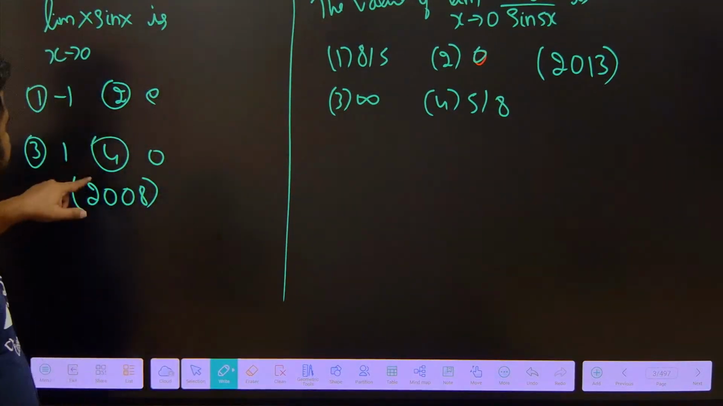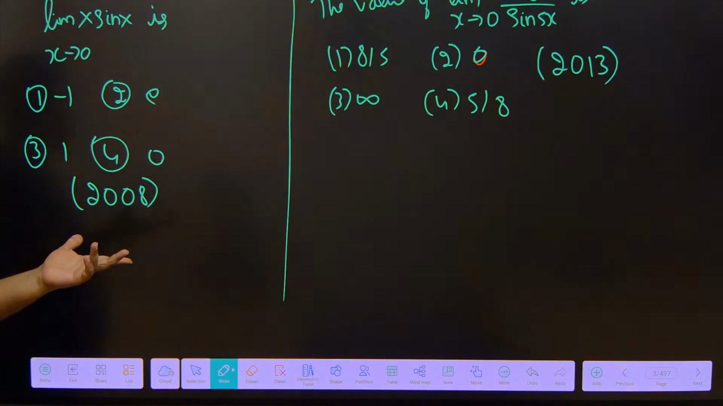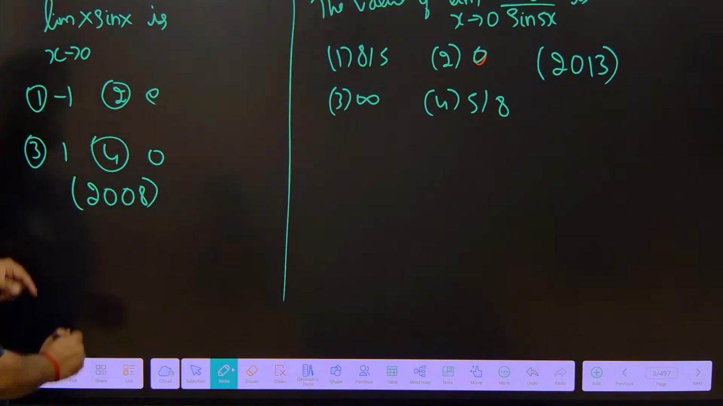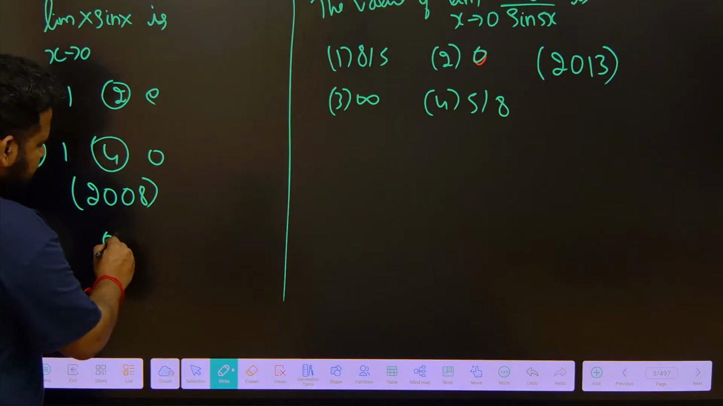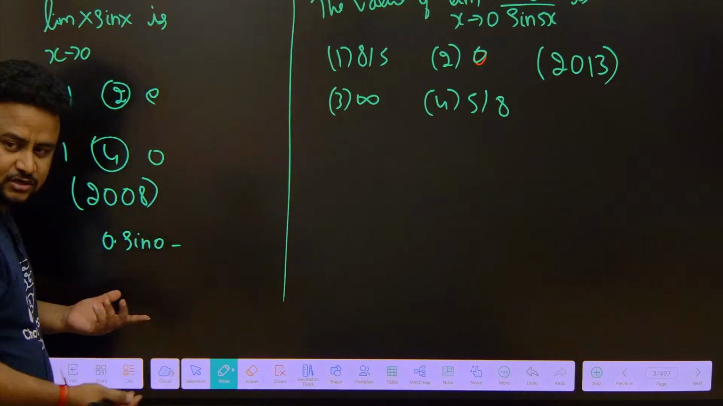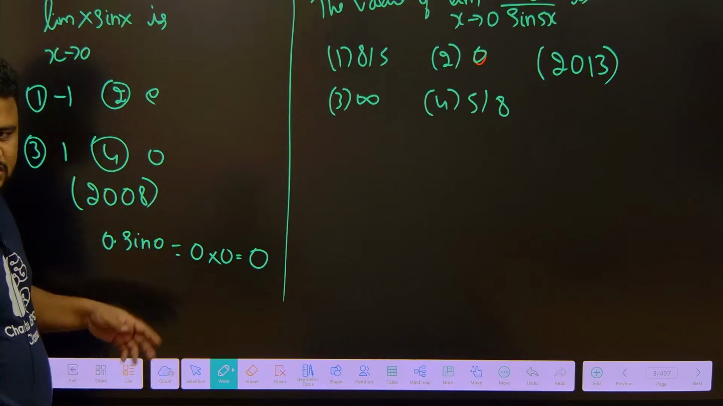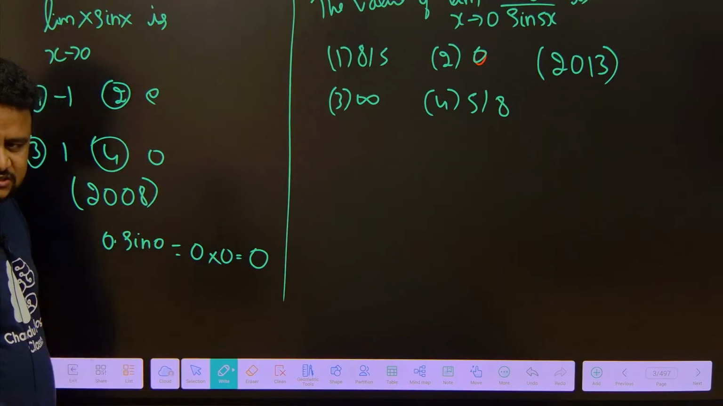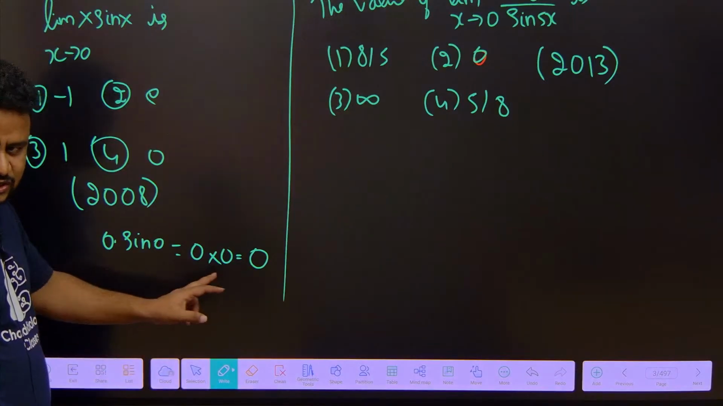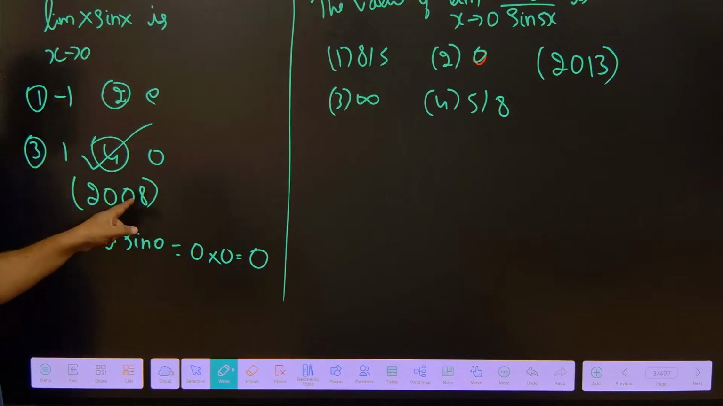Now focus on this question. This is the 2008 question. Limit x sin x as x tends to 0 is what? I have to put the value of x. If I put it, this will become 0 into sin 0, correct? Sin 0 is 0, so it will be 0 into 0, which is 0 itself. It is not 0 minus 0 or 0 plus 0, and it is not 0 by 0 form, it is 0 into 0 is 0 itself. The answer is 0, the fourth option, that is the right answer to this question.